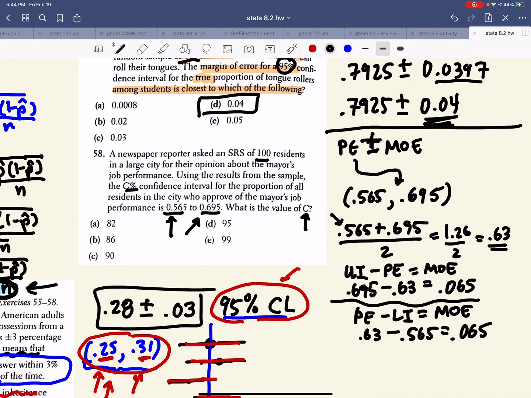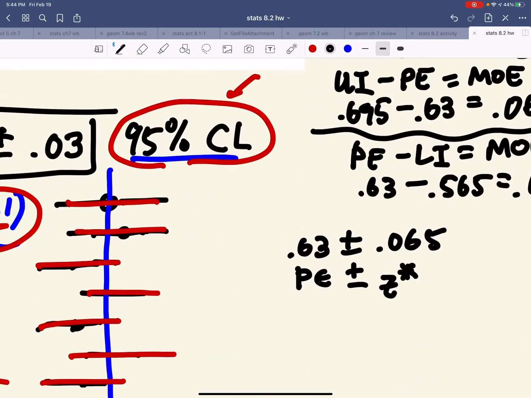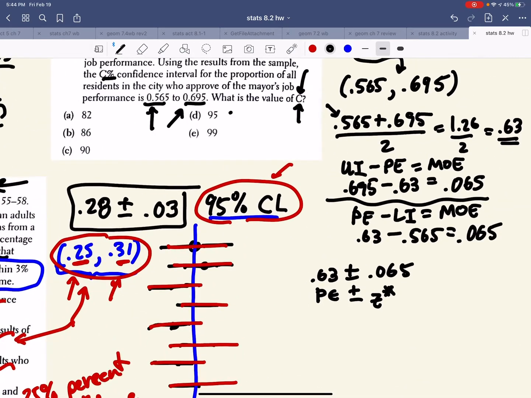All right, so we know a few things now. We know the point estimate, we know the margin of error, and we know N. So in a weird way, we're trying to solve for z star, because that's what tells us our confidence level. For instance, if we solve for z star and we get 1.96, we know the answer is D. So let's play that out.